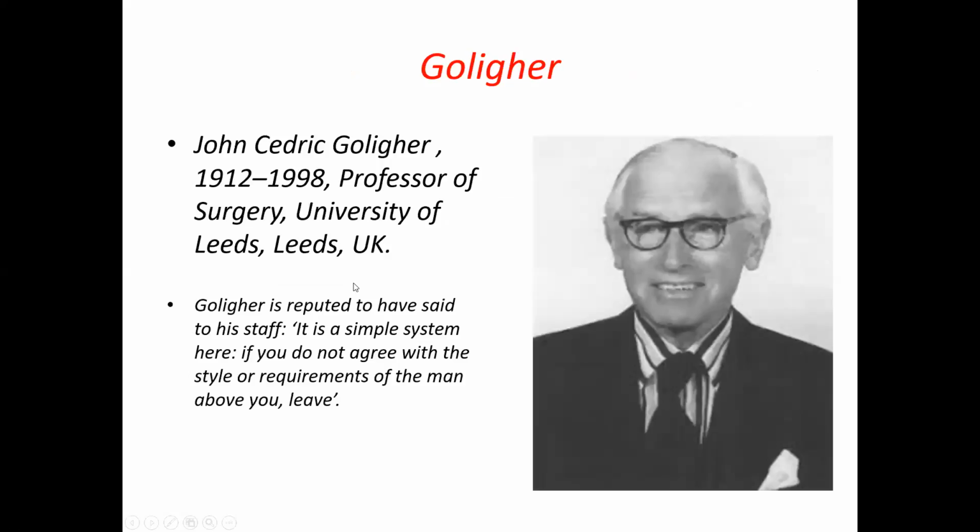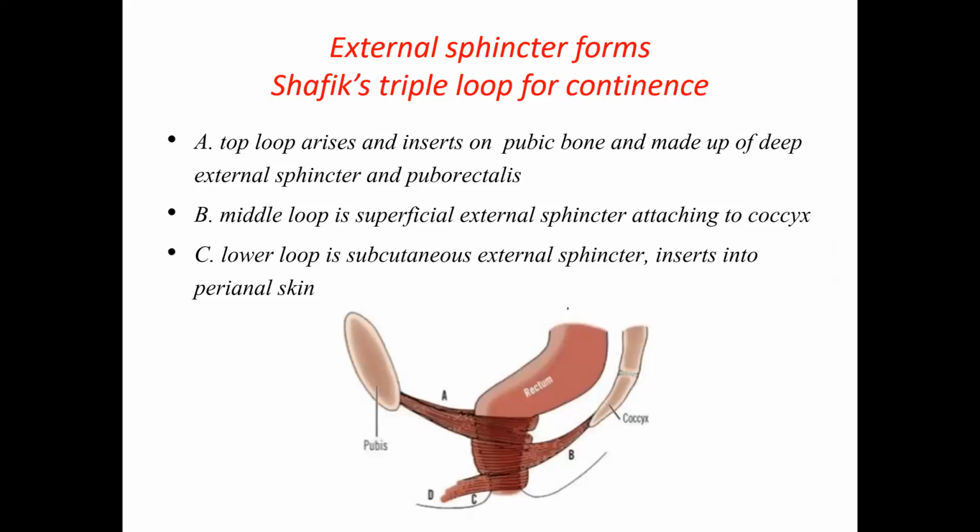A great man who has specialized in proctology, Golligher. Why has the external sphincter got three parts? What is its importance? So if you see this picture, the three parts of the external sphincter have different orientations and different attachments.